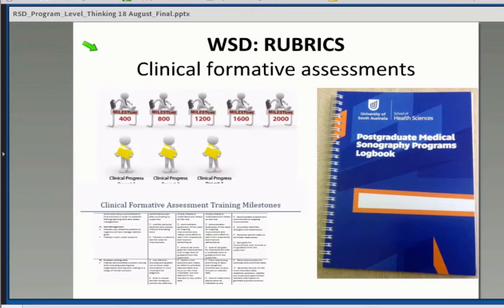The other bit of work we did last semester was we developed clinical milestones. These are compulsory formative clinical milestones, and students have to submit them. We developed a rubric again, a very detailed 14-page rubric, because I've used it to align with our accreditation guidelines for sonographers as well as the ASA code of conduct, and we did find it quite adaptable.